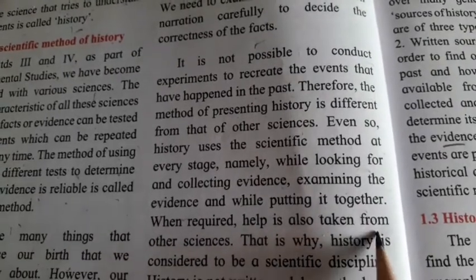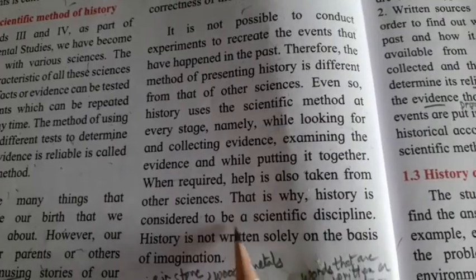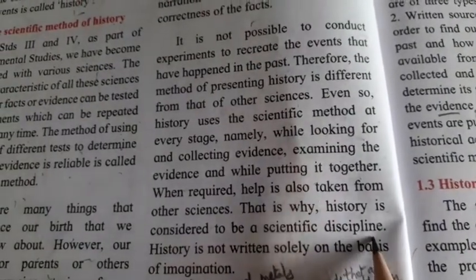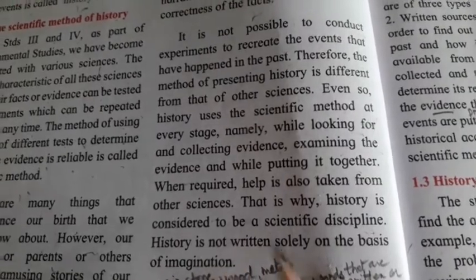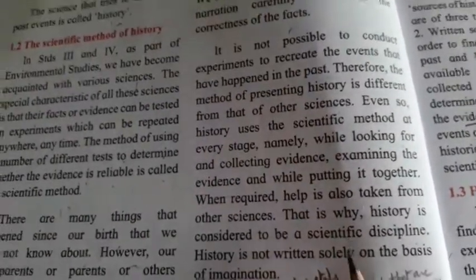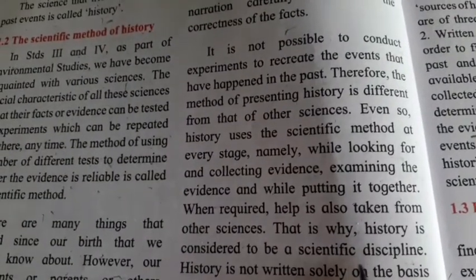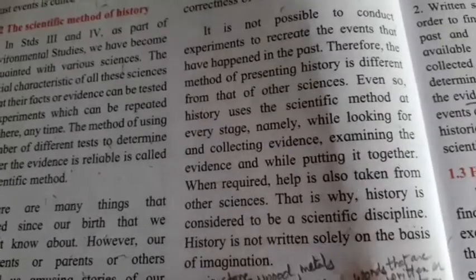Help is also taken from other sciences. That is why history is considered to be a scientific discipline. History is not written solely on the basis of imagination. It is the science which deals with the past that has actually taken place.